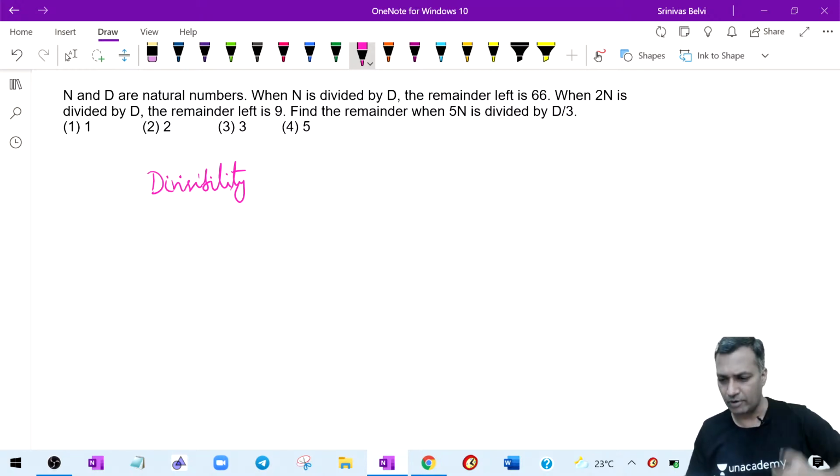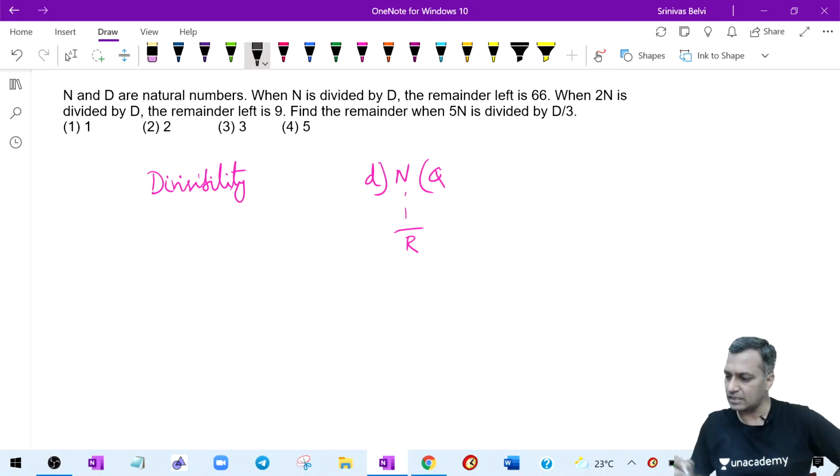From what perspective am I talking today? Divisibility algorithm. What is the divisibility algorithm? If there is a number and a divisor, of course there is some quotient and a remainder, right? So this is the algorithm I'm talking about. How do we represent it mathematically?